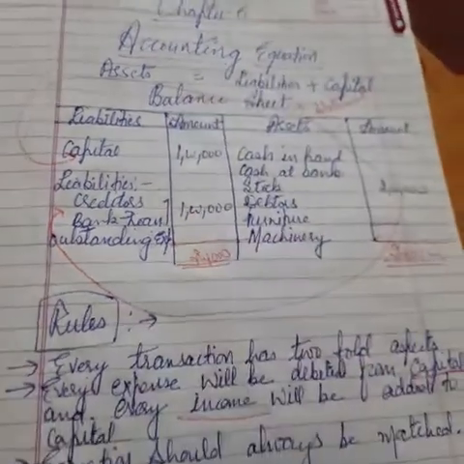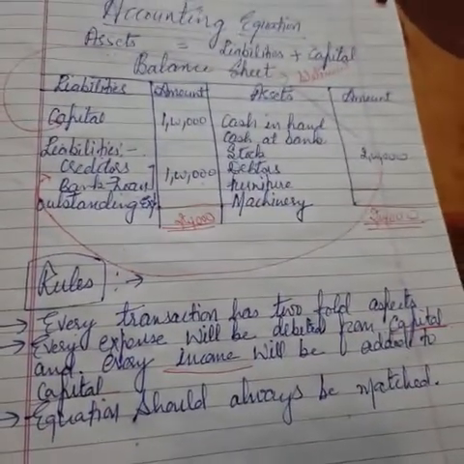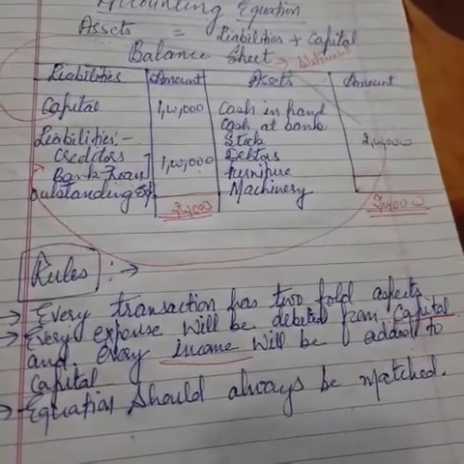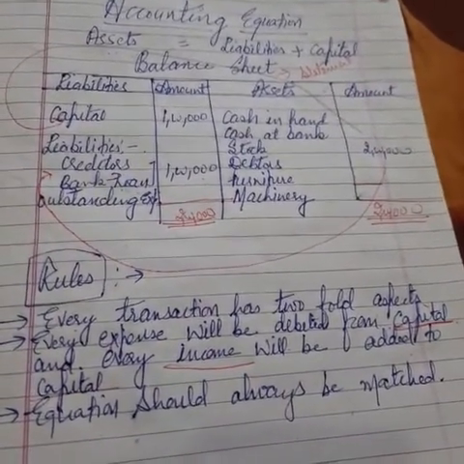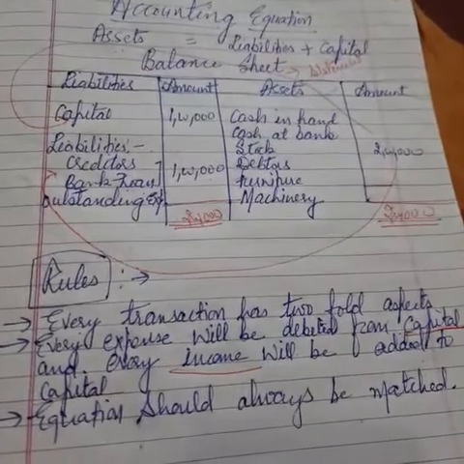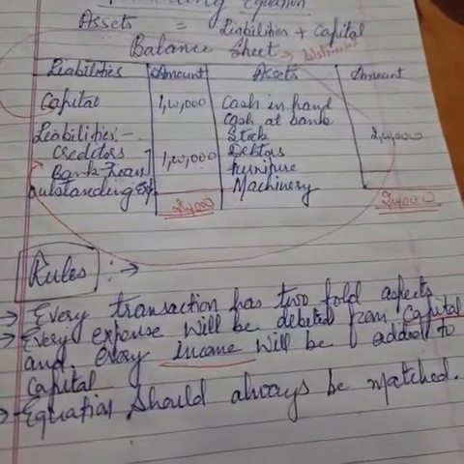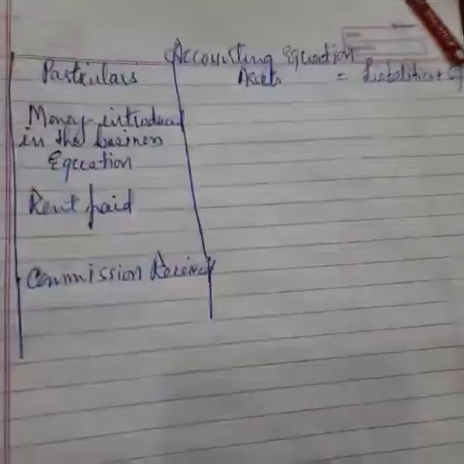तो इसका बैलेंस जो है, that will always be matched. Is that right? So in order to understand this in a better way, I have just selected a very simple and small example for you. Let's have a look at the example.